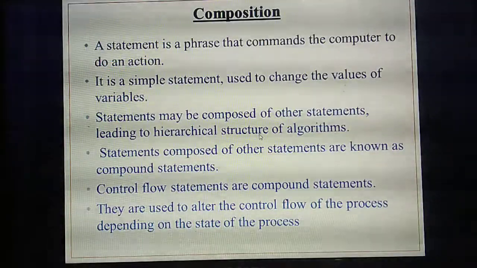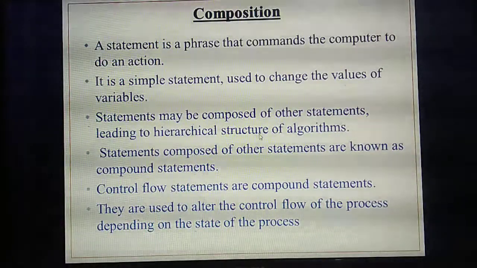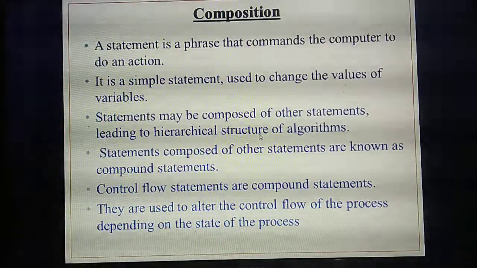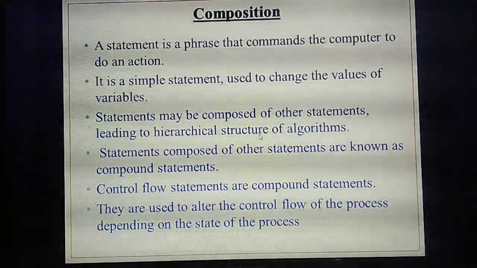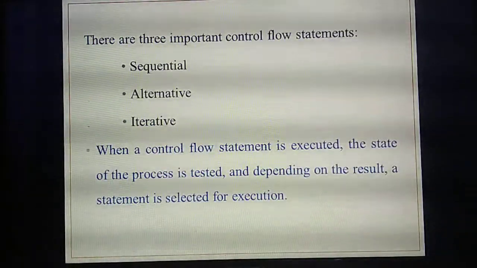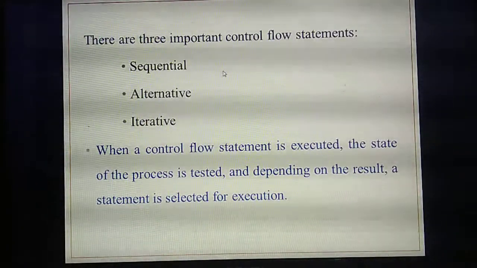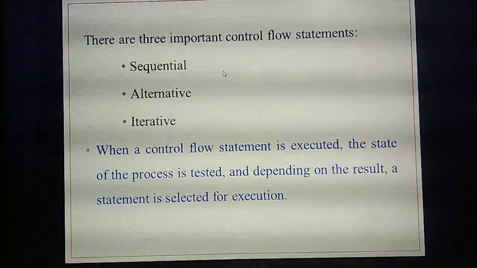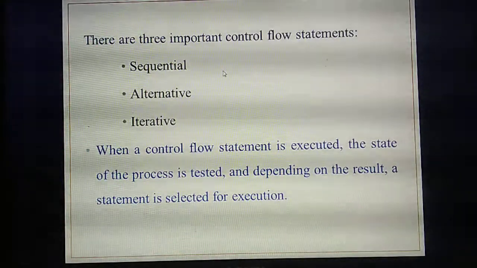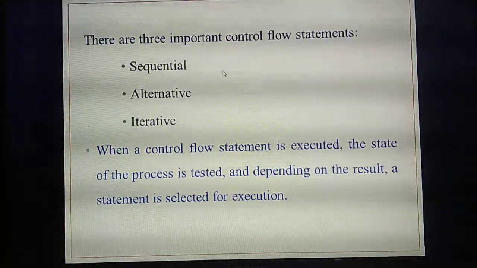What do you mean by control flow? It is about which line of the program needs to be executed next: the flow of control from one part of the program to another part. How the flow of control will change is based on the state you are giving. Understand? So listen, this you have already studied in the last chapter. There are mainly three important control flow statements. How many control flow statements are there? Three. What are they? Sequential, alternative, and iterative. So what do you mean by sequential?